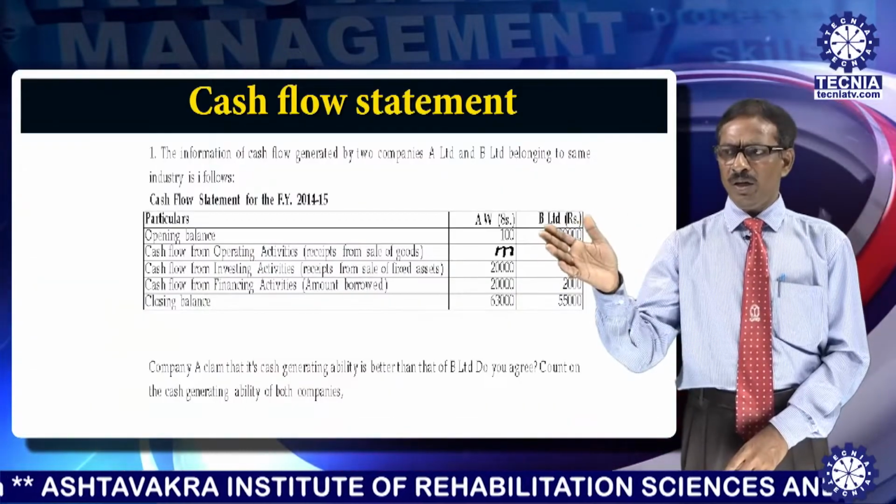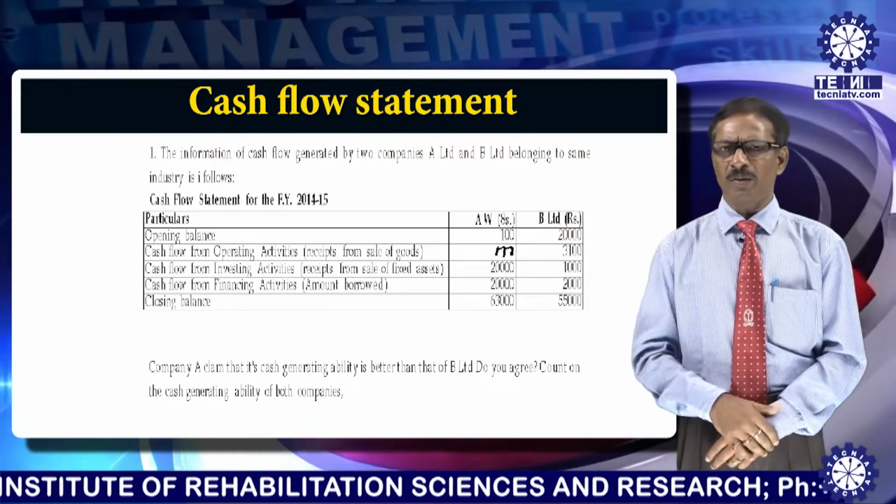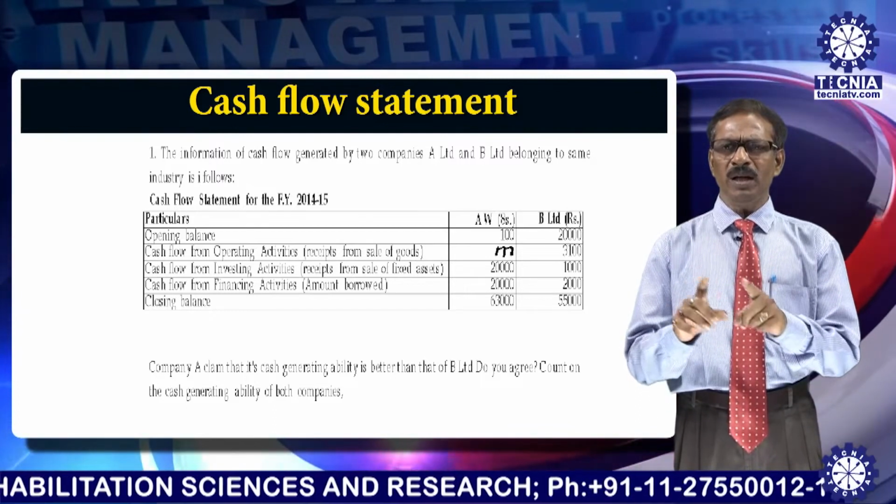Now you see this slide, where you can see a cash flow statement. The first item there is a comparison between A Limited and B Limited.